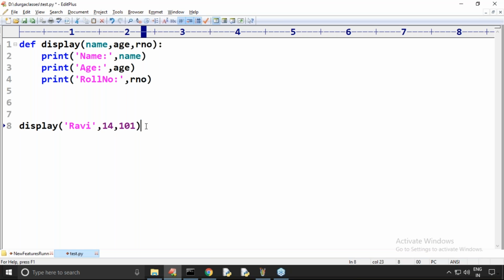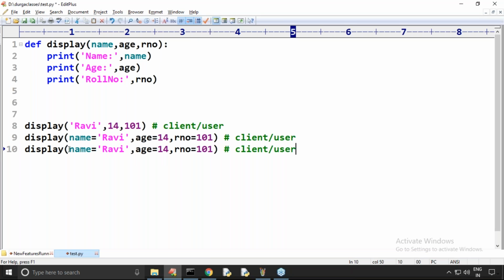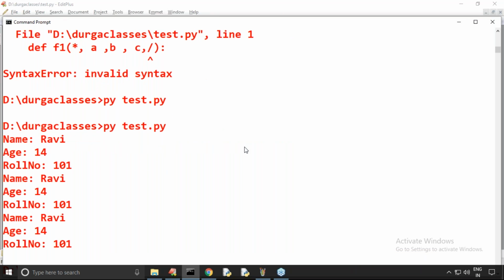Yes. Some clients, client means user, can call like this. Some client or user may call name equals, age equals, roll number equals, in this style. Is it valid or not? Valid. Some clients may call like this also. Please confirm. Yes, all three function calls are perfectly valid.